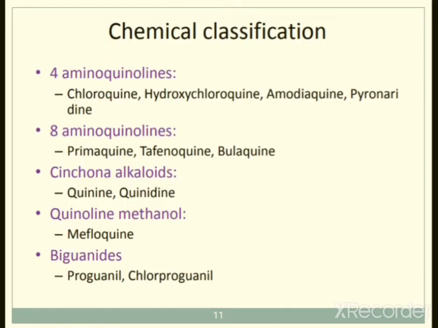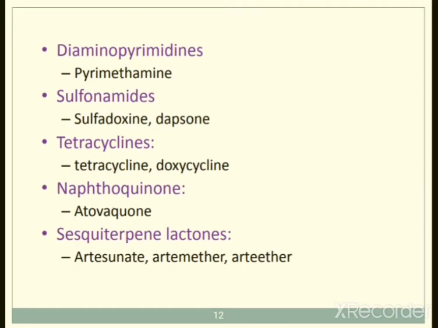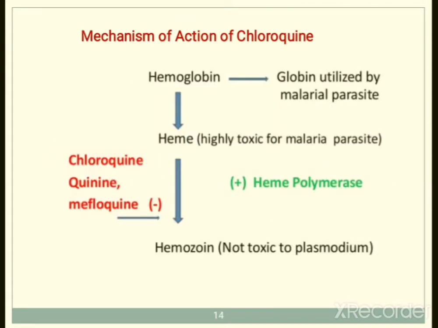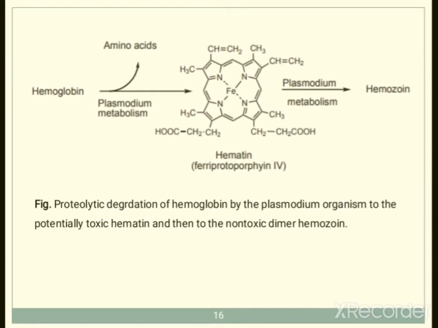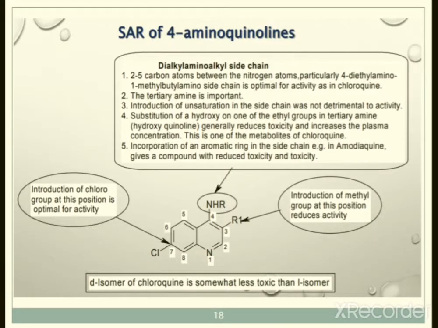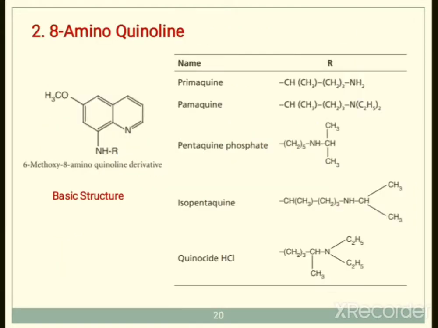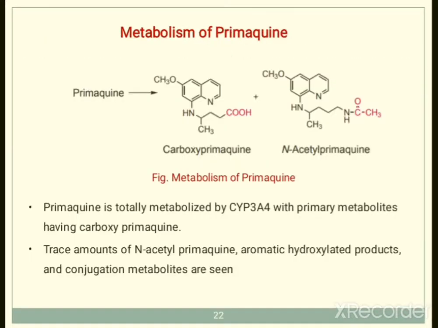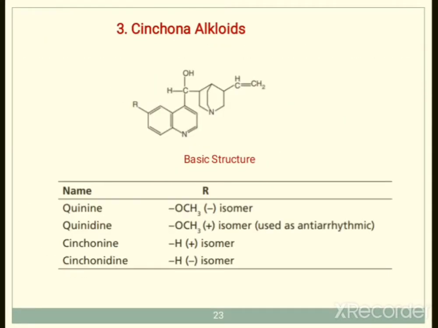Then we saw the chemical classification of these antimalarial agents, and started with the 4-aminoquinoline and 8-aminoquinoline derivatives with their SAR, mode of action and adverse effects. So in today's session we will discuss the further classes of these antimalarial agents.